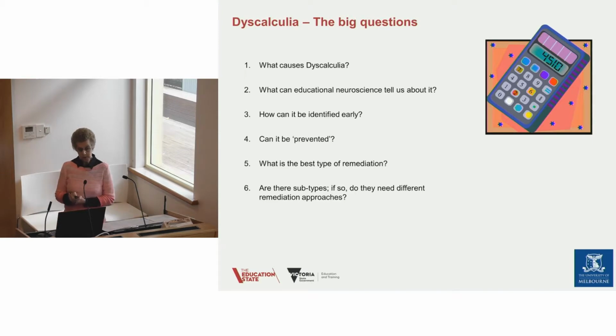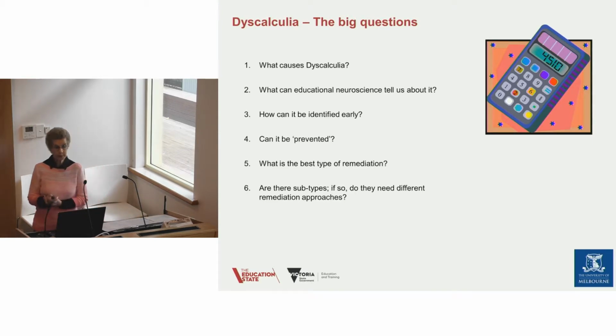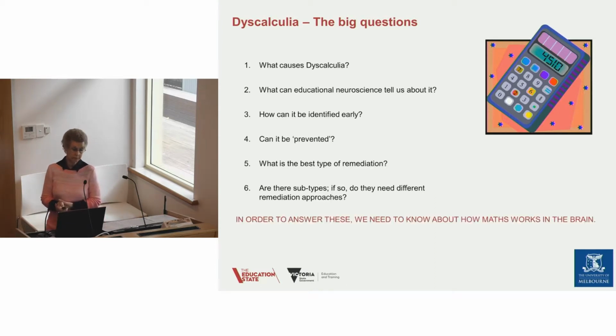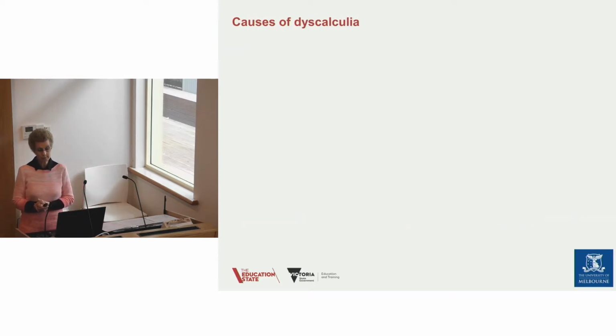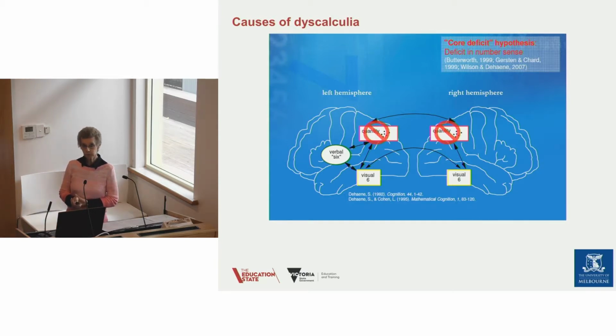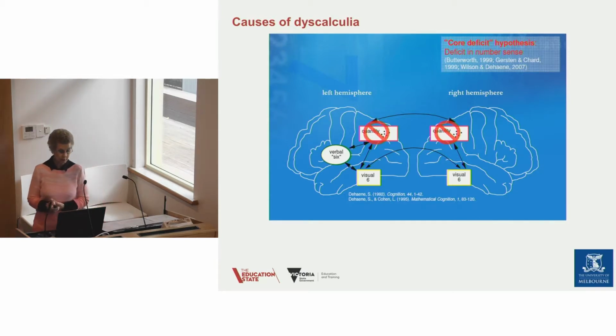Now, the last two of those questions are going to be answered, I hope, in the intervention video 5. And identified early, I'm hoping we're going to be able to answer that in video 4 when we're looking at assessment. And we have already mentioned in video 1 preschoolers' differences in understanding number. But we do need to know how maths works in the brain. Now, no video presentation would be complete without a picture of the brain. But I can assure you this is the only one, and it is quite simple to understand.